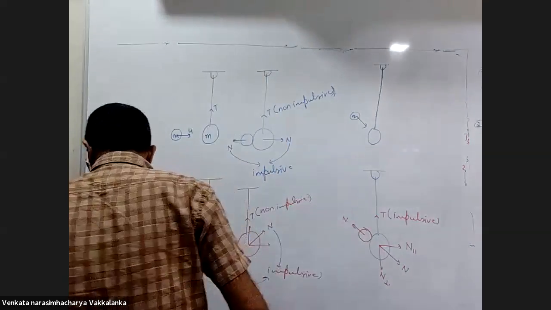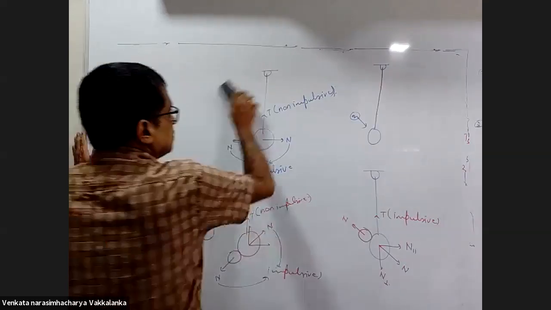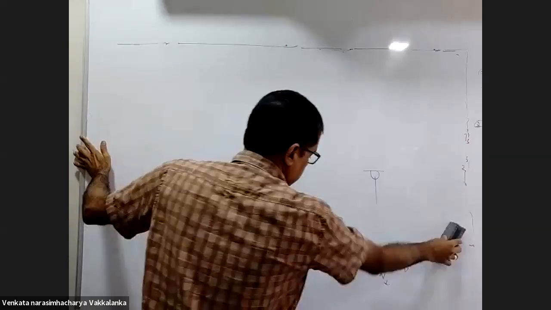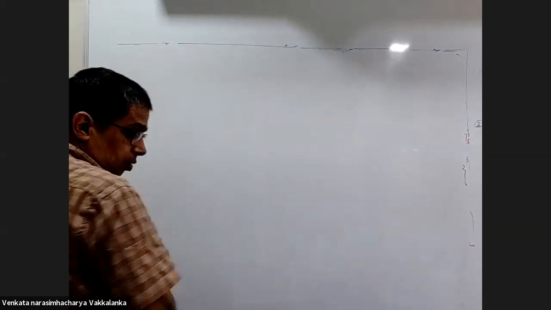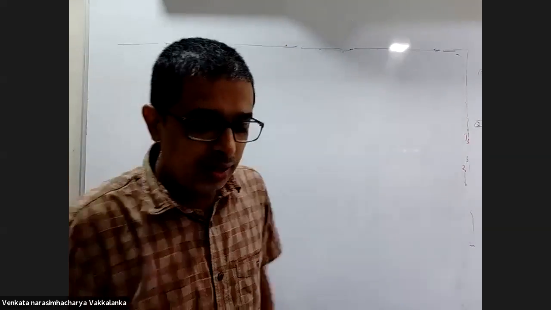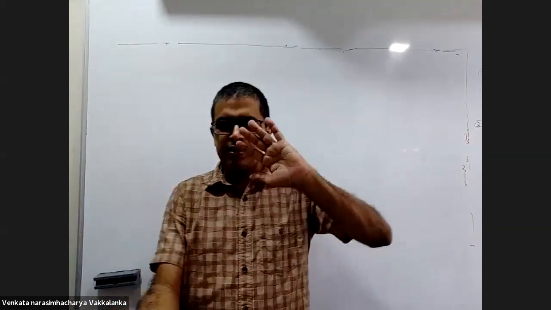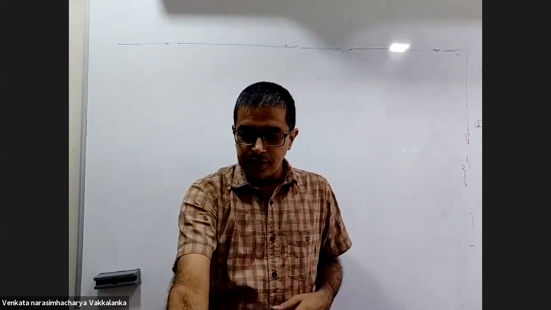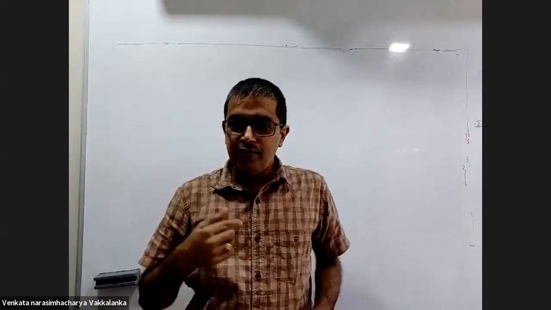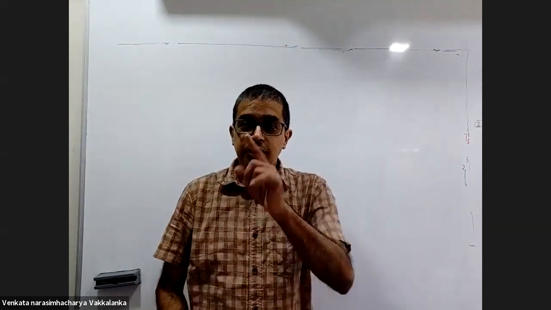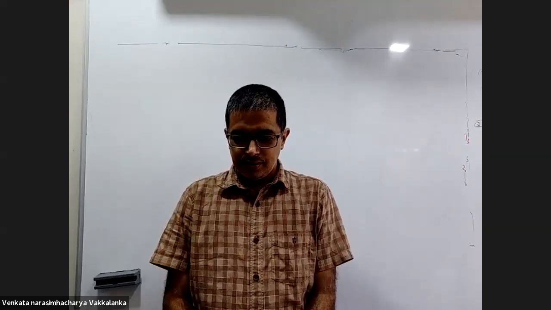Can I rub the board? No. Can you give me one example where friction is impulsive? Have a look. Did you ever observe a basketball, when you spin it this way and drop it, it will come back to you? You're dropping it there, it should technically go ahead. It will come back if you spin the ball. That happens even with a cricket ball. Did you observe this? Yes, sir.